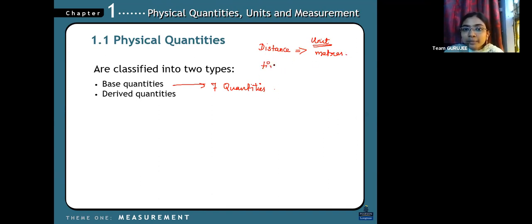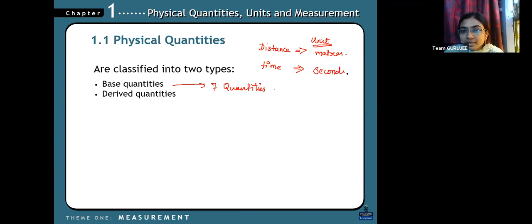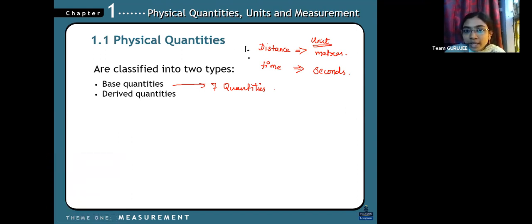What about time? Measuring a day: seconds, hours also. Seconds is the very basic unit. Without seconds, you can't even count the hour, right? Other than this, any other basic thing for this? No. These two are very basic units. So here I have taken distance, and time in seconds.